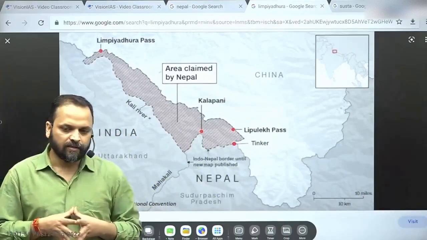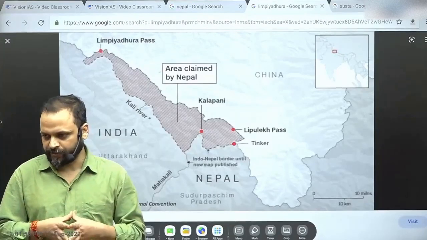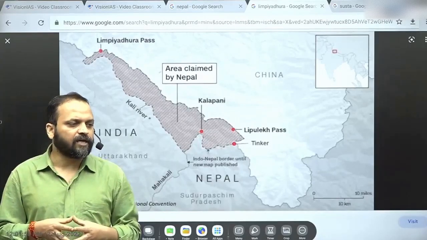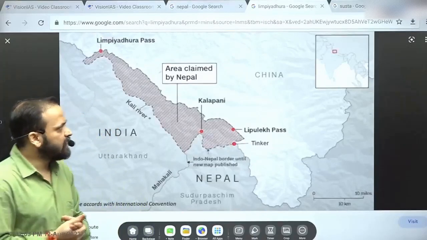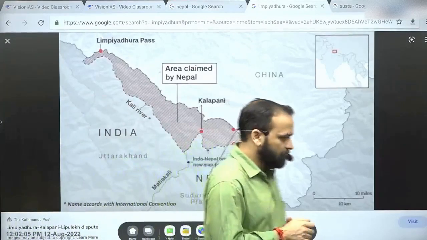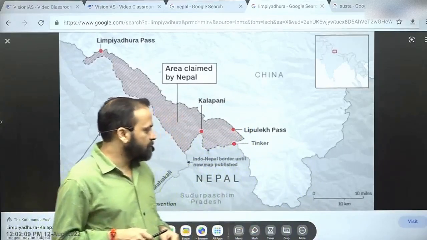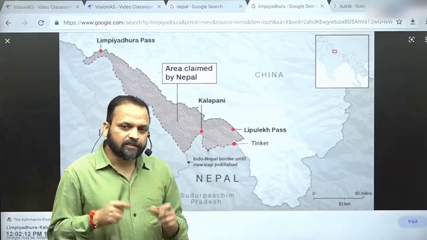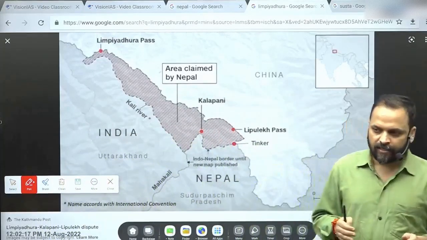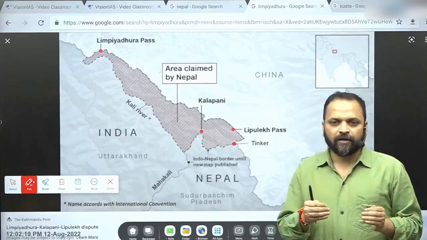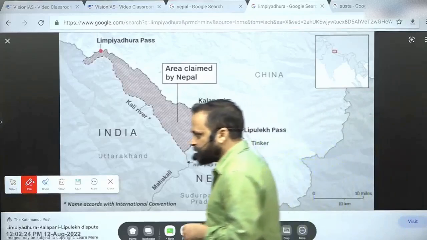Right? So after many wars, as I told you, Nepal and British India signed agreements. So one of the important agreements was Treaty of Sugauli 1816. In 1816, India signed Treaty of Sugauli with Nepal. All right. So when that happened, Treaty of Sugauli was signed with Nepal. Some provision of that treaty made rivers the basis of border between India and Nepal in some areas. Right? In some areas, what happened?